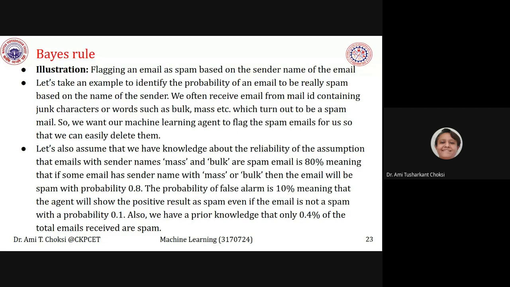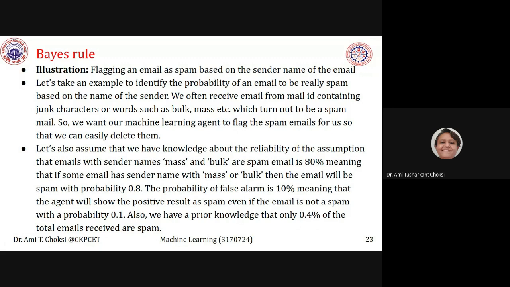Okay. So what does that mean? That the agent will show the positive result as spam even if the email is not a spam with a probability 0.1. Also, we have a prior knowledge that only 0.4 percentage of the total emails received are spam.